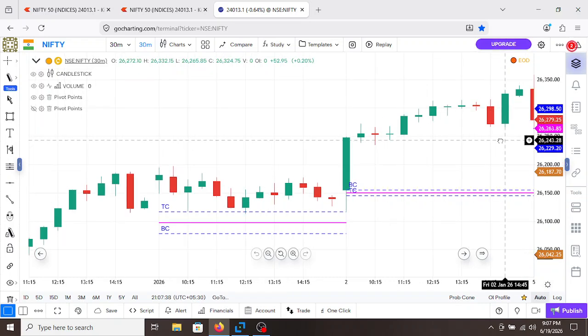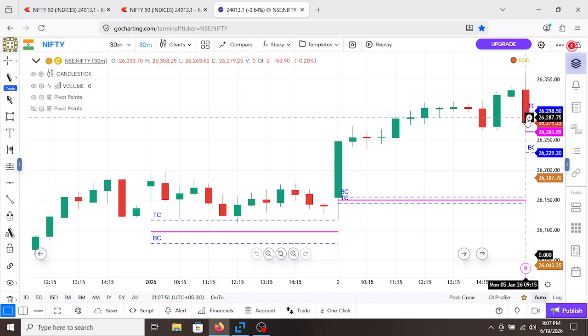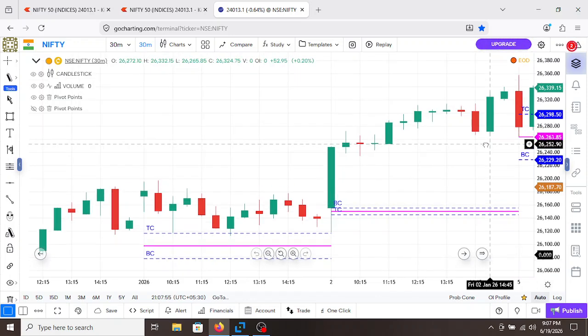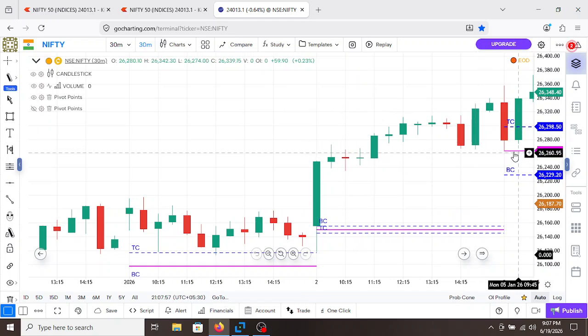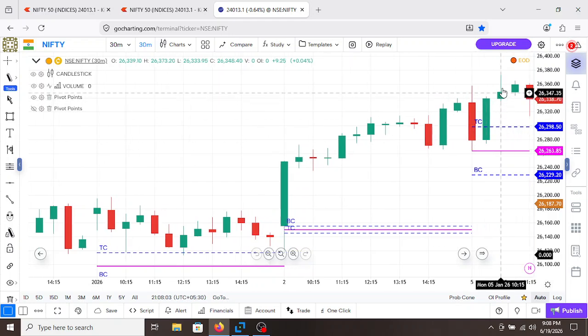So let's see what happened here. The value shift is higher, but at the open, this is the selling activity by the institutions, but our focus should be on the long trade because of the previous session. So now here at the value, buyers come and respond very well, and Nifty goes to the higher level.